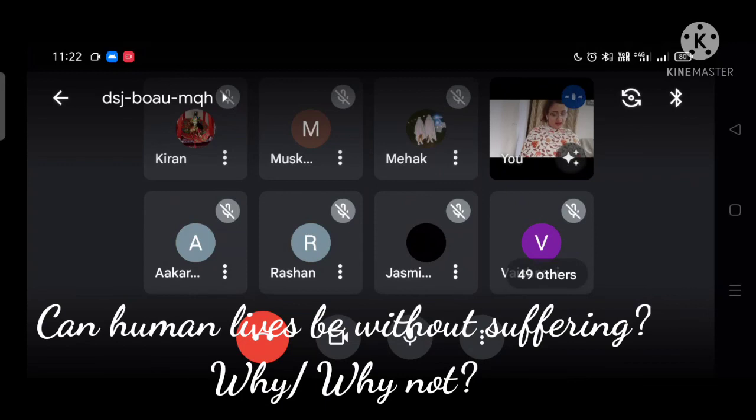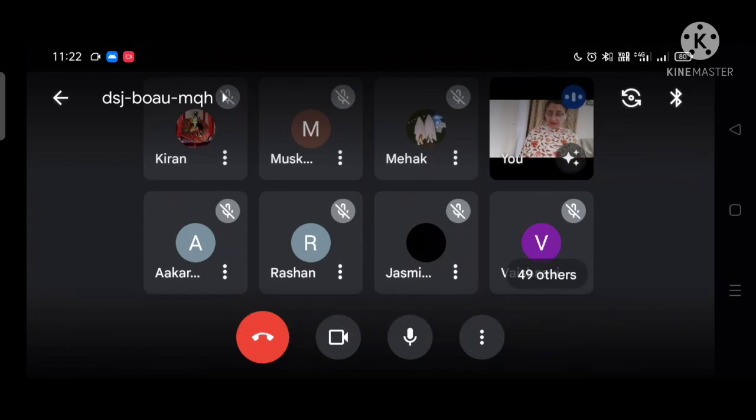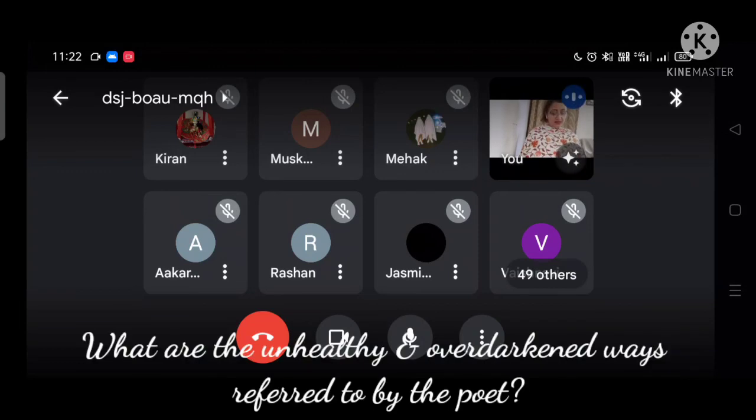Next is, what are these unhealthy and overdarkened ways referred to by the poet? What are these unhealthy and overdarkened ways that are referred to by John Keats? It's the same thing. What are these overdarkened ways?